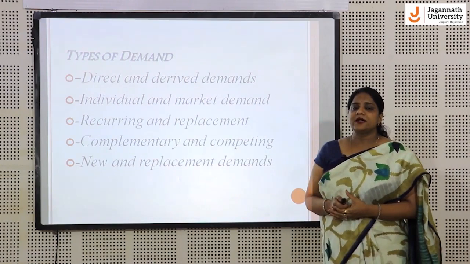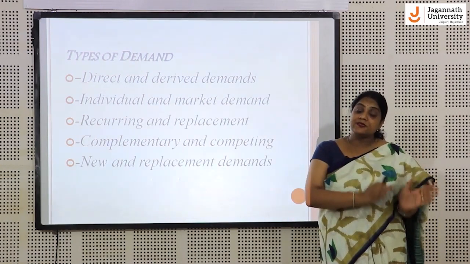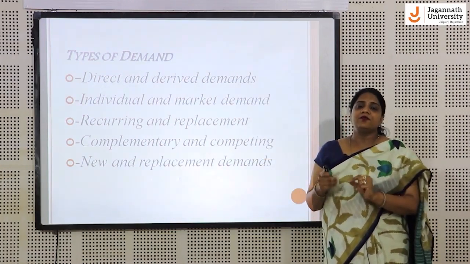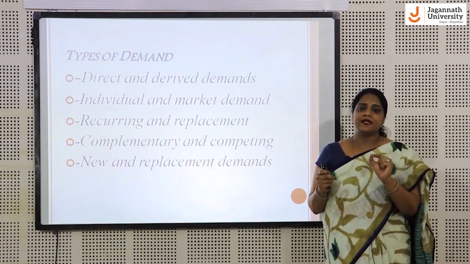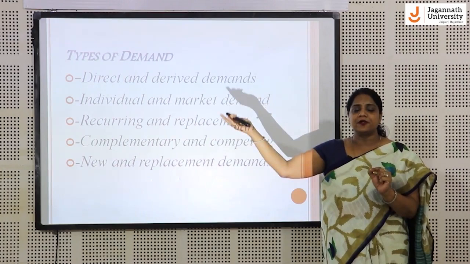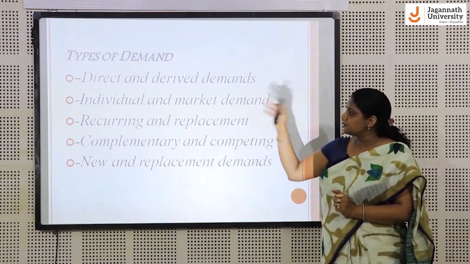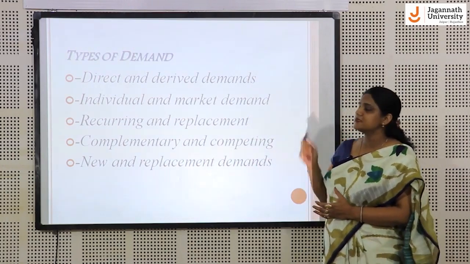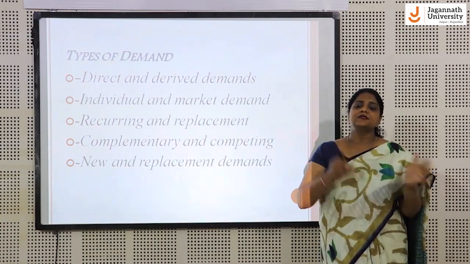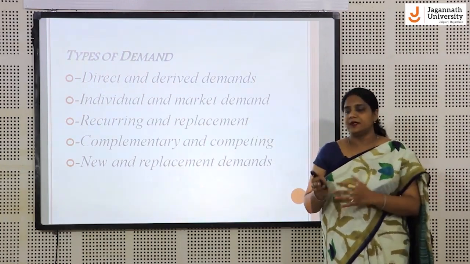As far as derived demand is concerned, it is the demand for the product whose demand depends on the demand of some other products, like the demand for wood and graphite depends on the demand for pencil. So basically pencil is the final product, but the demand for the wood and the graphite depends on the demand for pencil. So this is called derived demand. In simple language we can say the demand for raw materials or any kind of intermediate goods or machinery is derived demand.